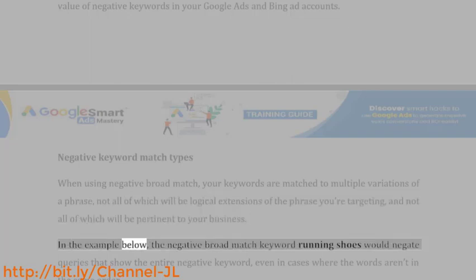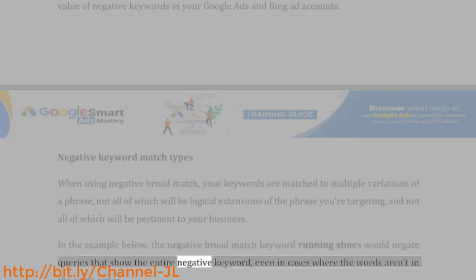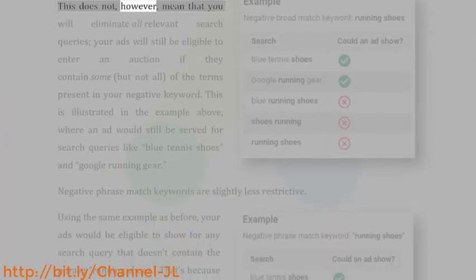In the example below, the negative broad match keyword running shoes would negate queries that show the entire negative keyword, even in cases where the words aren't in the same order. This does not, however, mean that you will eliminate all relevant search queries. Your ads will still be eligible to enter an auction if they contain some, but not all, of the terms present in your negative keyword. This is illustrated in the example above, where an ad would still be served for search queries like blue tennis shoes and Google running gear.